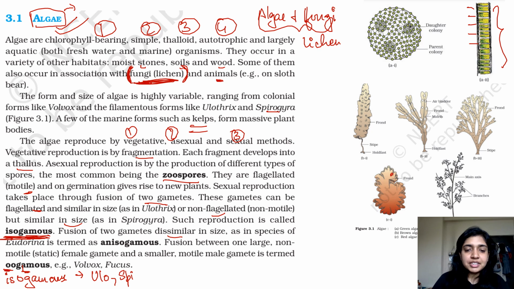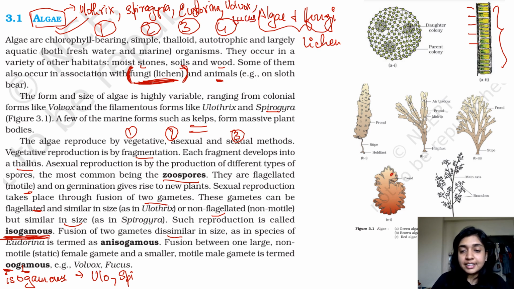Yeah. So what are the examples that we studied till now? We have studied Ulothrix, Spirogyra, Eudorina, Volvox, which was colonial, and Fucus. And just a reminder, Ulothrix and Spirogyra are isogamous, Eudorina is anisogamous, Volvox and Fucus are your oogamous. Alright, with that, let's move forward.